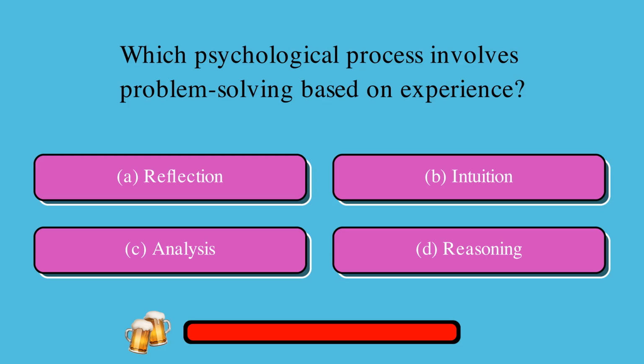Which psychological process involves problem solving based on experience? A. Reflection, or B. Intuition, or C. Analysis, or D. Reasoning? The correct answer is B. Intuition.